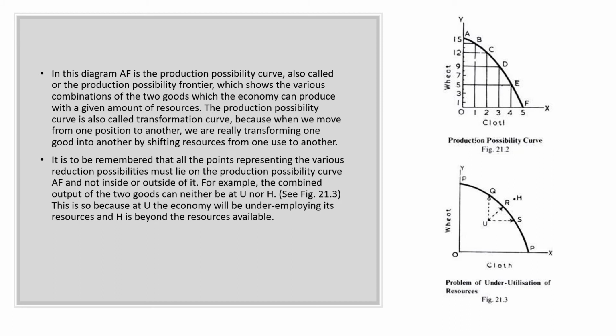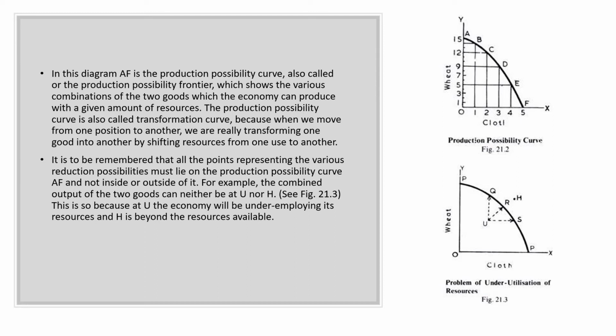The same PPC is also called the transformation curve because when we move from one position to another, we are really transforming one good into another by shifting resources from one use to another. As you can see, on the y-axis the sacrificing good is shown, and on the x-axis the gaining good is shown,